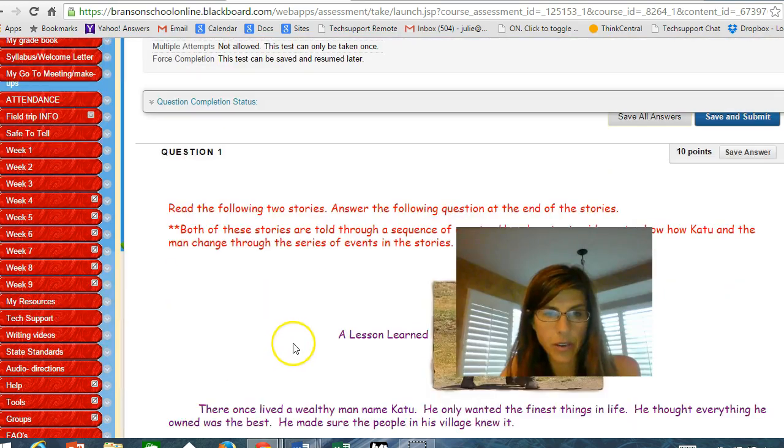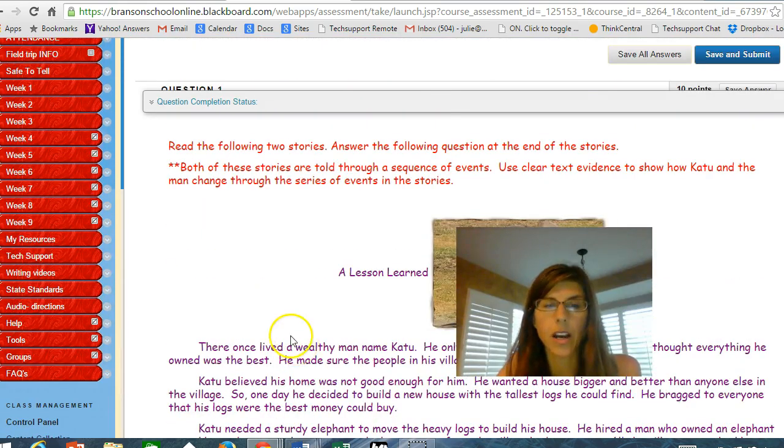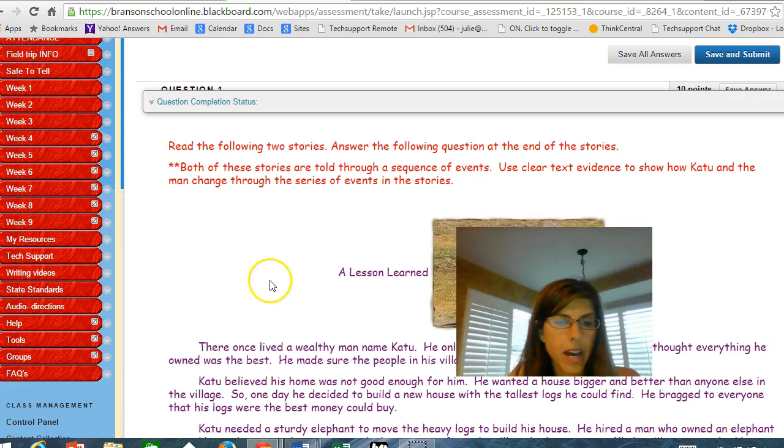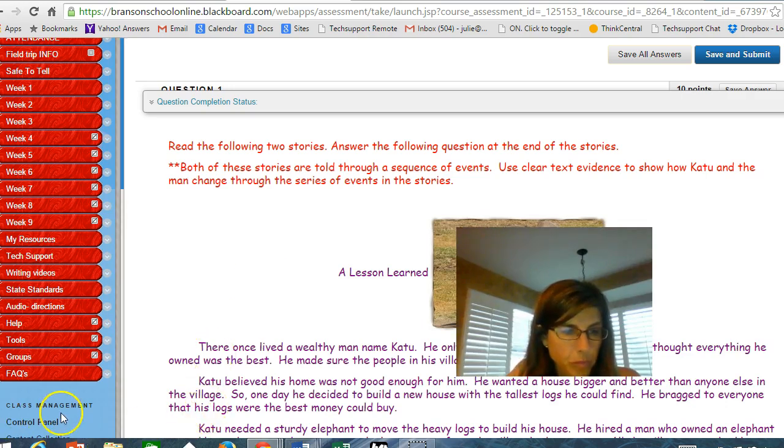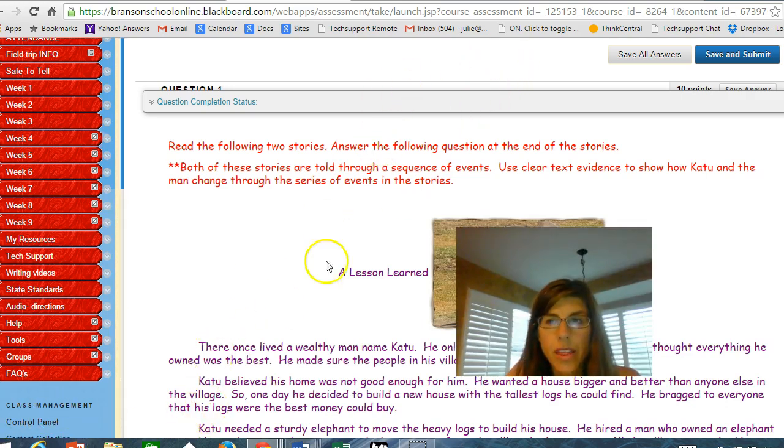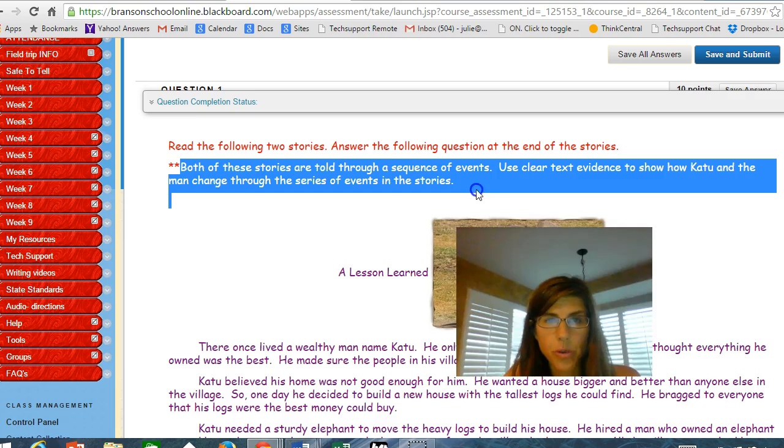So let's go ahead. I have been telling you guys to make sure that you read the prompt or the question before you read your passage. So when you're reading your passage, you know what you're going to be answering, and it can be in your head, like, oh, okay, I have an idea what I'm going to write for my answer. So I'm going to read it.